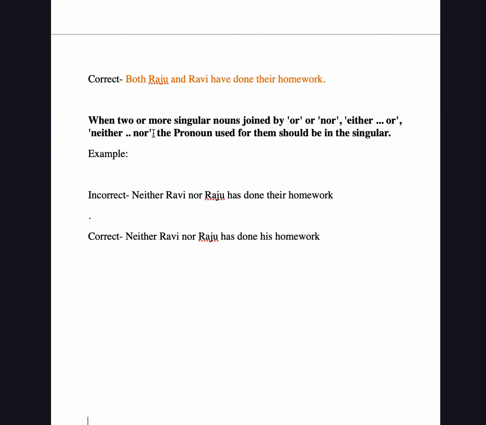Now at the last, when two or more singular nouns are joined by "or" or "nor," either or neither, the pronoun used for them should be singular. For example, "Neither Ravi nor Raju has done their homework" is incorrect, but here "Neither Ravi nor Raju has done his homework" is correct, because the agreement shows between his homework and Raju.